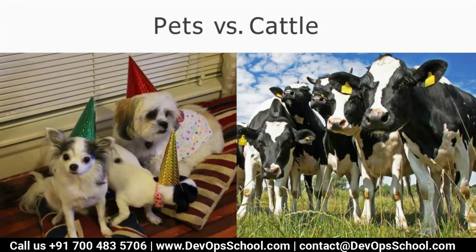Now the next question is, guys, you have to change your mindset also. If you are in a Kubernetes session, you have to change your mindset. Now, how do you change your mindset? It's all about the game between pets versus cattle. See, if you have a pet, what do you do? You just love them. You shower them. You feed them. If something goes wrong, you take them to the doctor. You do everything you can do with a pet.